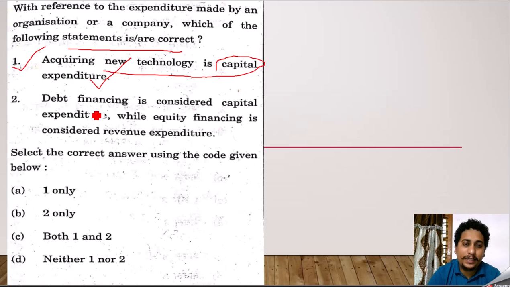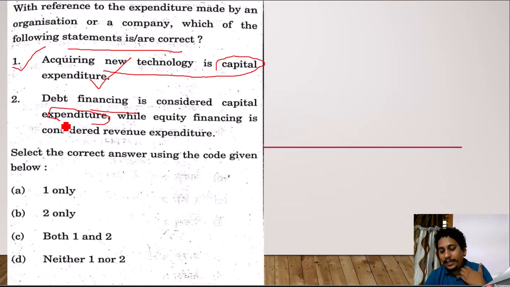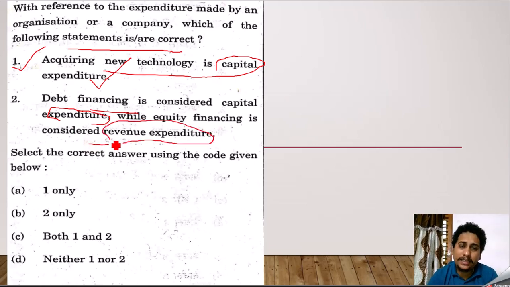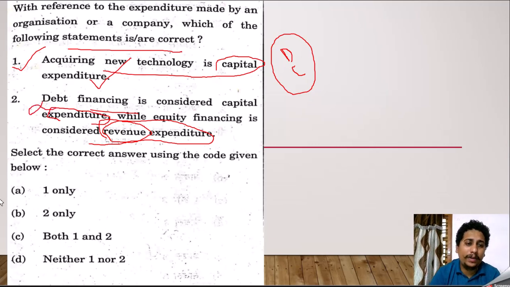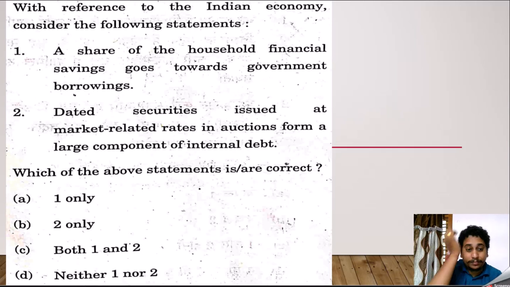Next, see, debt financing is considered capital expenditure. Absolutely correct, because with debt financing, we are trying to increase the capital. Next, equity financing is considered revenue expenditure. Actually, this is also to be treated as capital expenditure. Both debt financing and equity financing. Remember, guys, debt financing and equity financing both are considered as capital expenditure only. So the second statement will be the wrong statement, and A, only one, will be the correct response for the question.